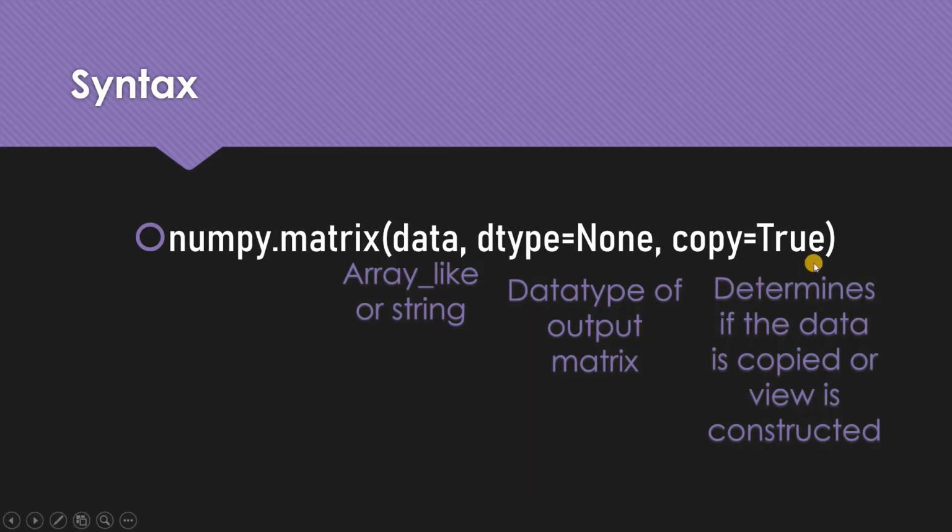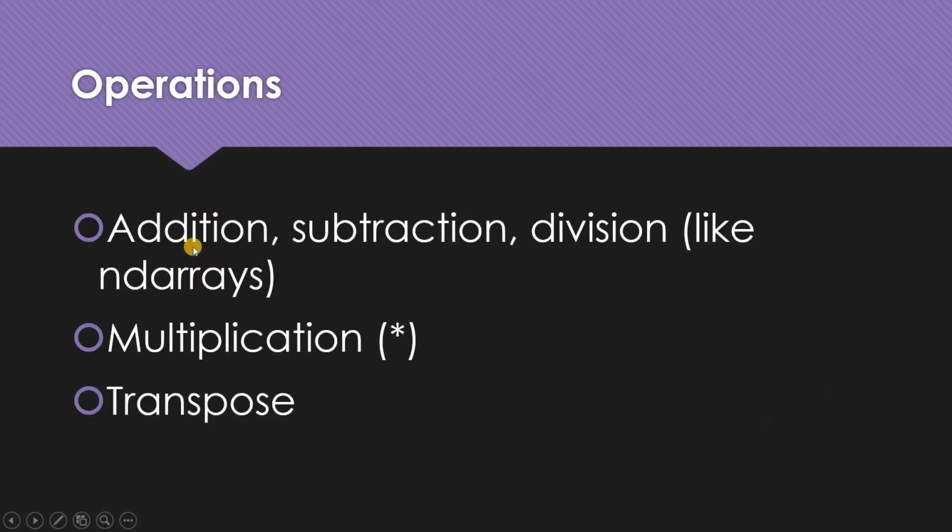Copy equals true is a new thing. It is a boolean value, so it is a flag, true or false. It determines if the data is copied or a view is constructed. What is the meaning of data is copied? It means we are allocating separate memory for it, you can say it like that. So fine, that was about the parameters.